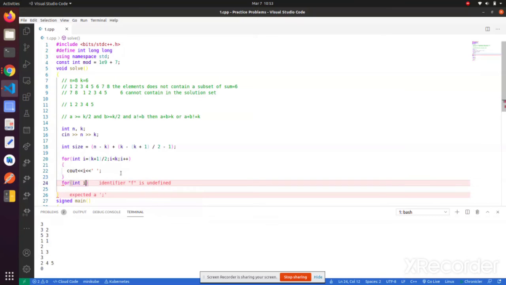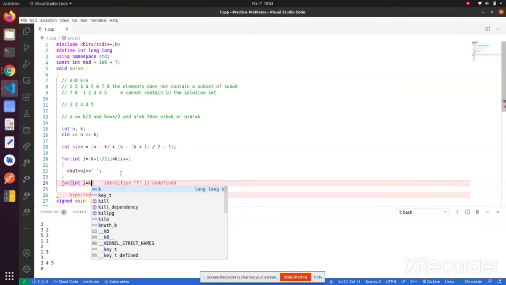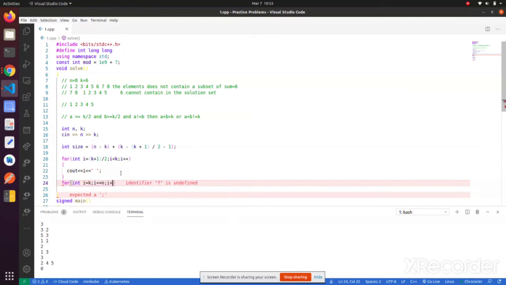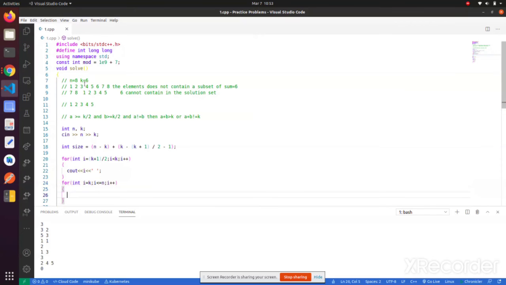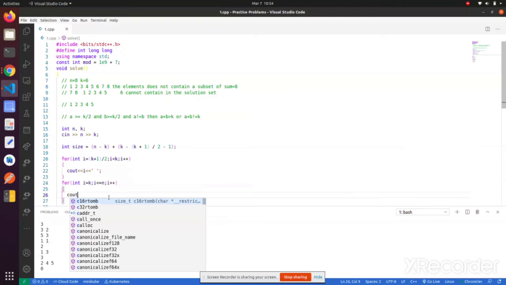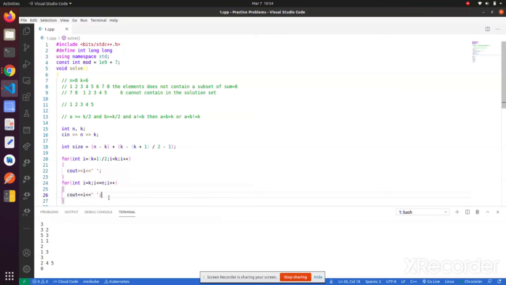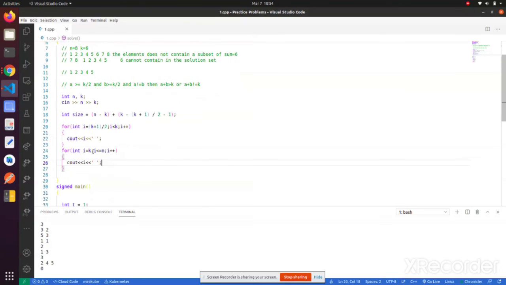In the second part, I am printing 7 and 8, that is from k plus 1 up to n.